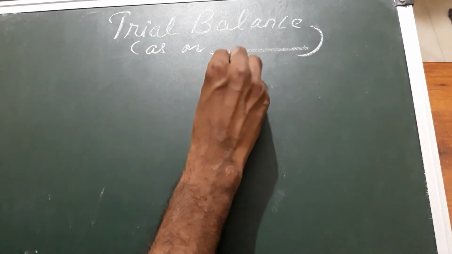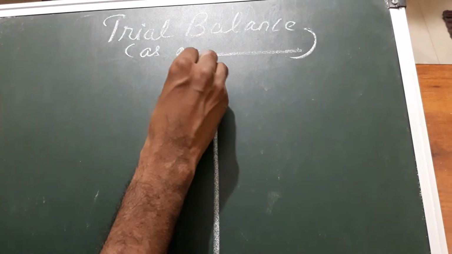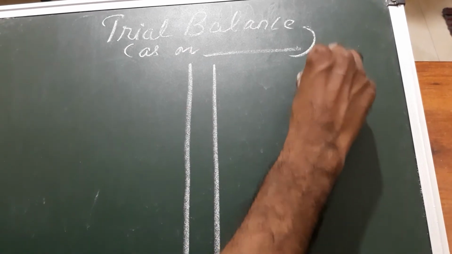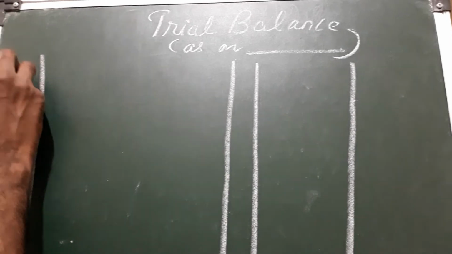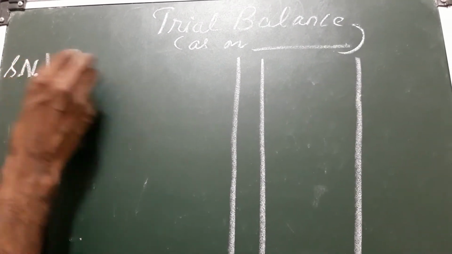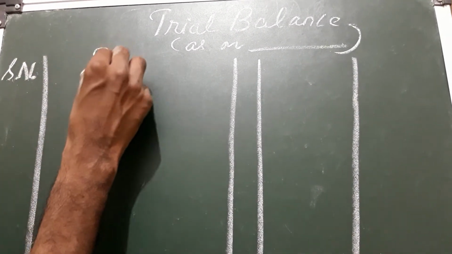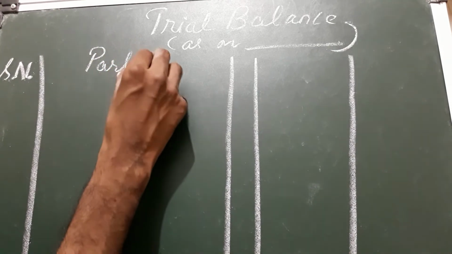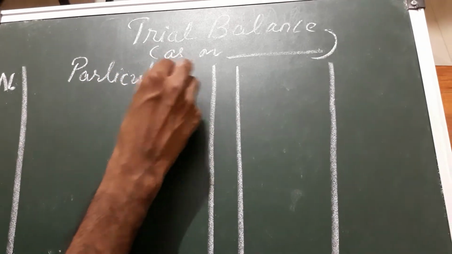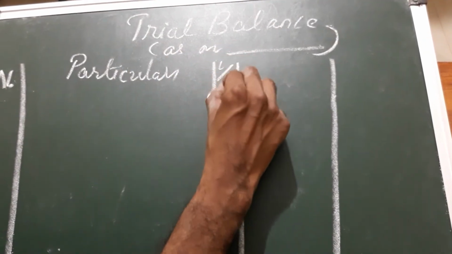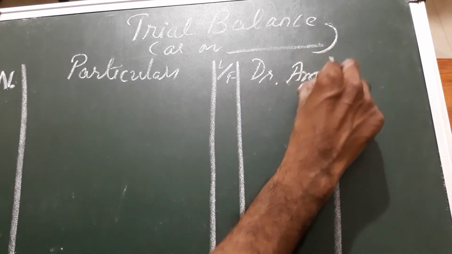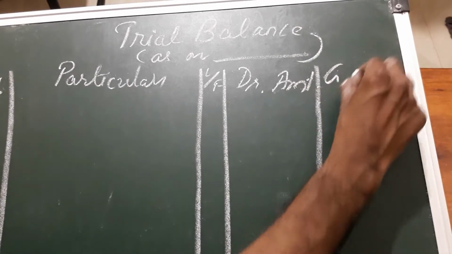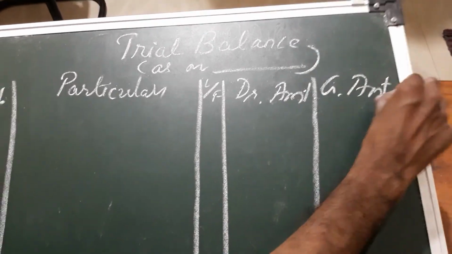We also prepare it like the format of journal entry, that is serial number, particular or name of accounts, LF, ledger folio, debit amount and credit amount.